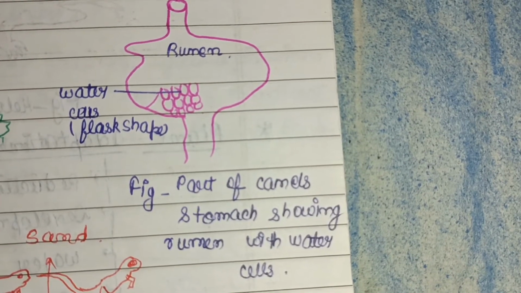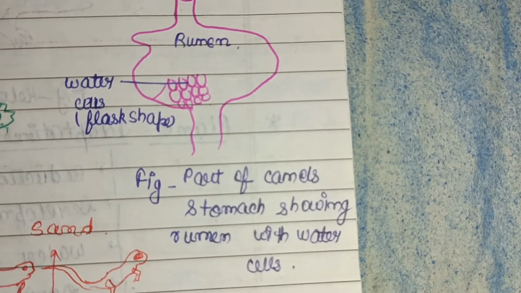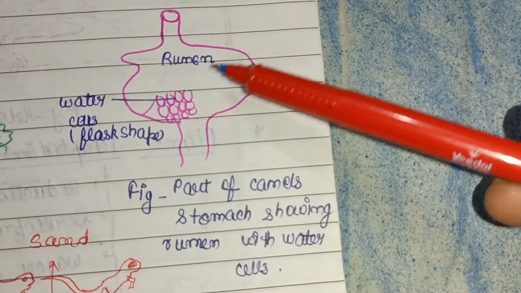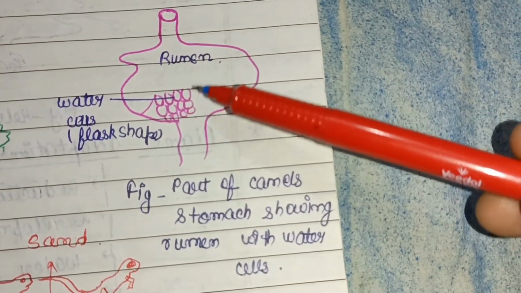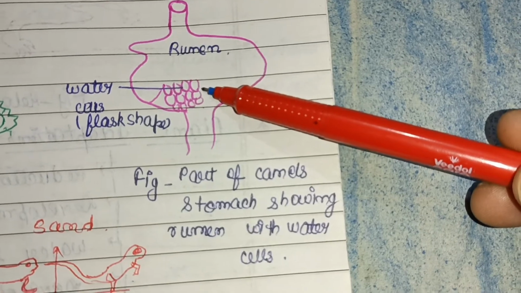Then this is a part of a camel's stomach showing the rumen with the water cells. So basically it is the rumen, and the water cells are flask shaped so that they can store the water easily.